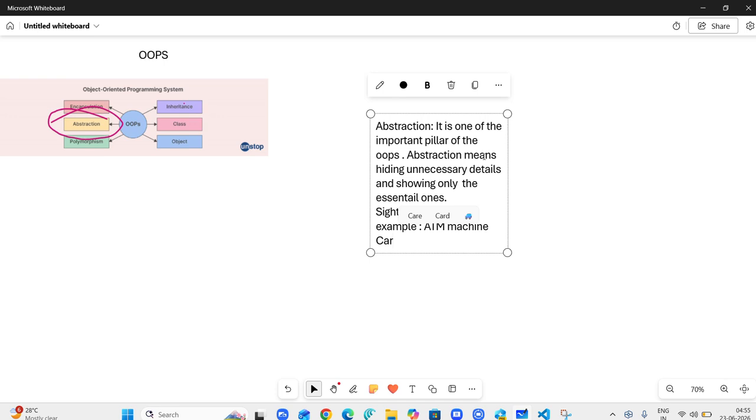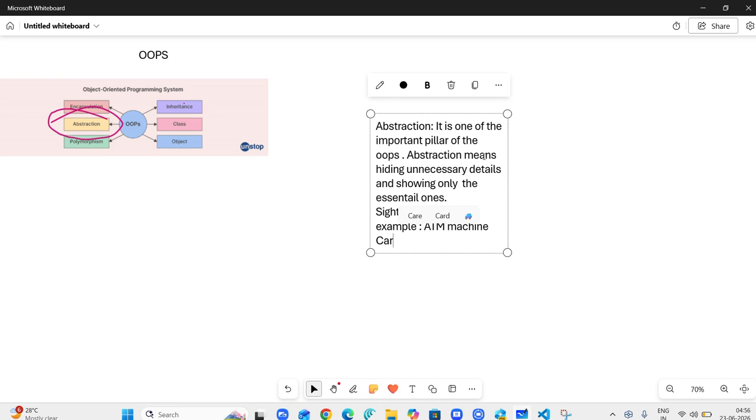Then what example did I give? Why the ATM machine? Because we are only aware of the transaction, the amount received, the amount withdrawn, the amount deposited. We are only aware of these things. But what is happening inside that ATM machine, because of which transactions happen, we are unaware of.